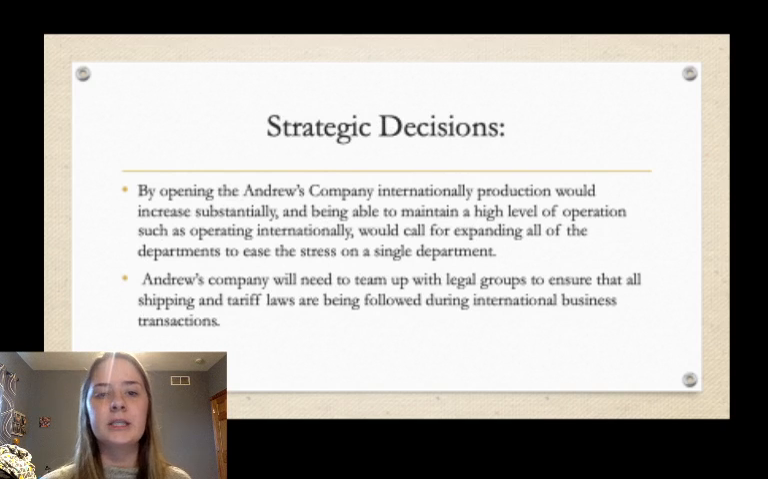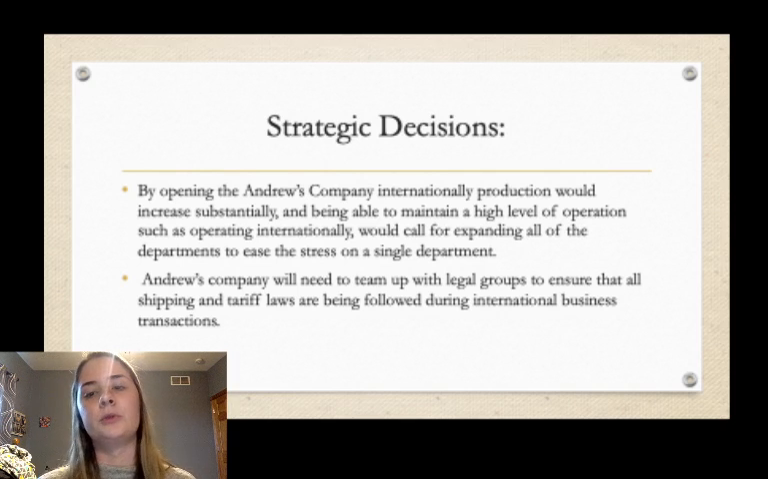The strategic decisions: by opening the Andrews Company internationally, production would increase substantially, and being able to maintain a high level of operation, such as operating internationally, will call for expanding in all of the departments to ease the stress on a single department.